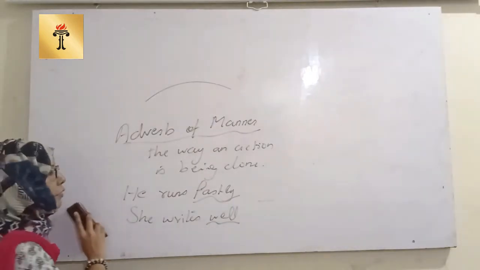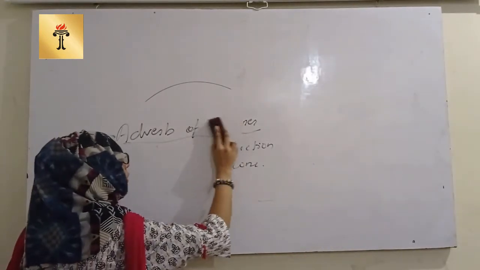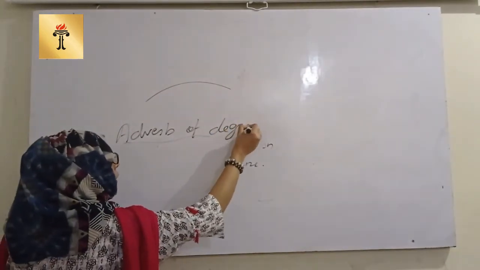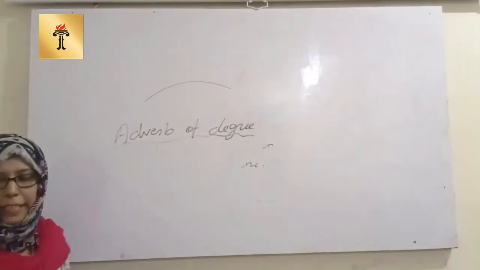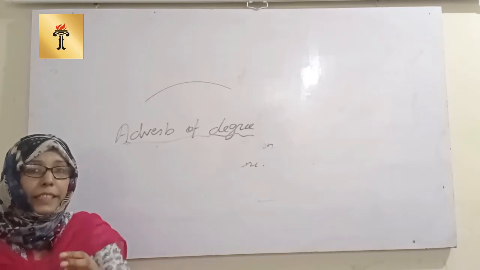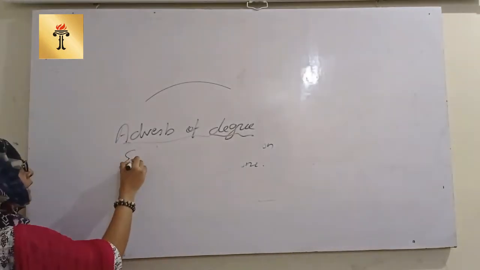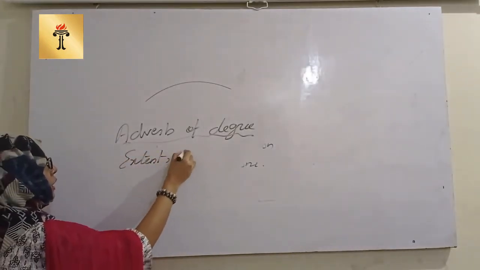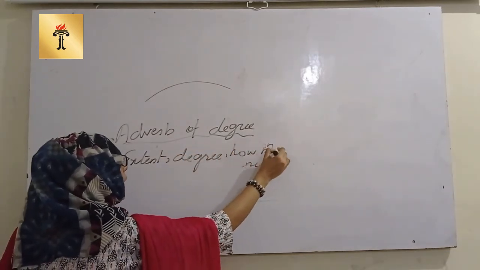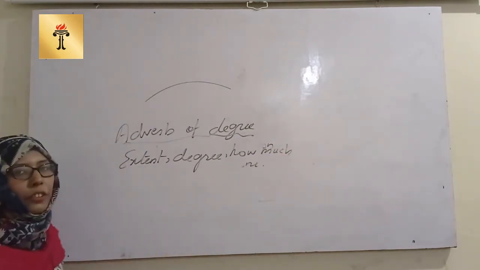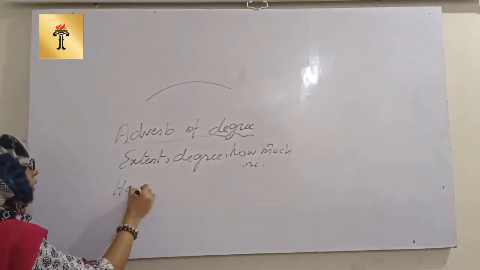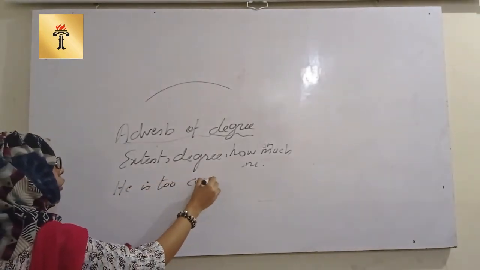The next is the adverb of degree. What does degree mean? Degree means up to which extent, how much an action is being done. For example, you may say: he is too careless.